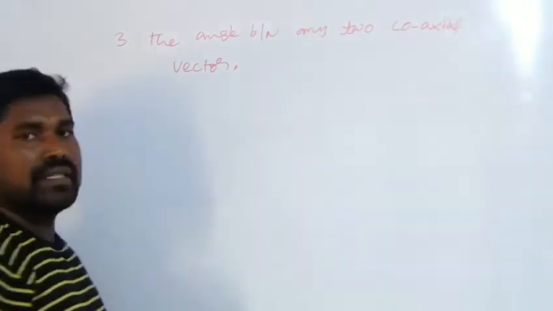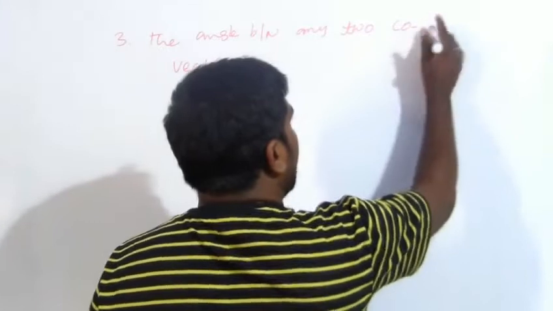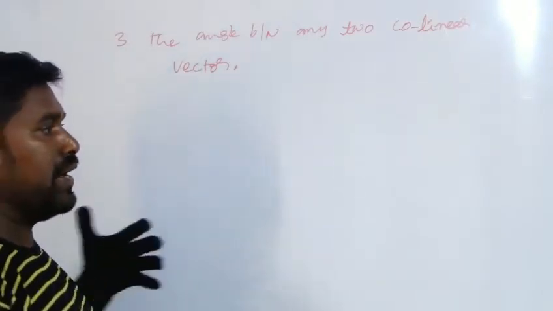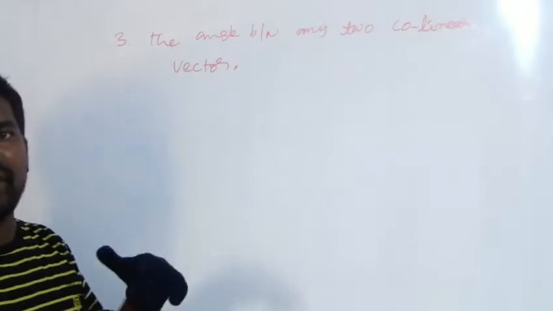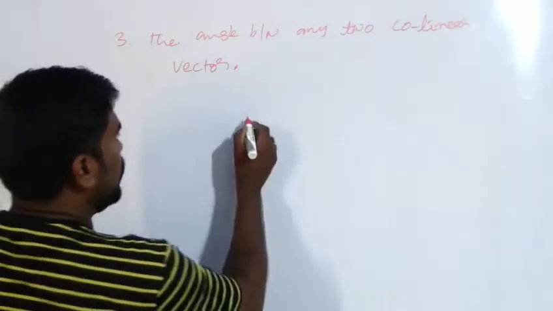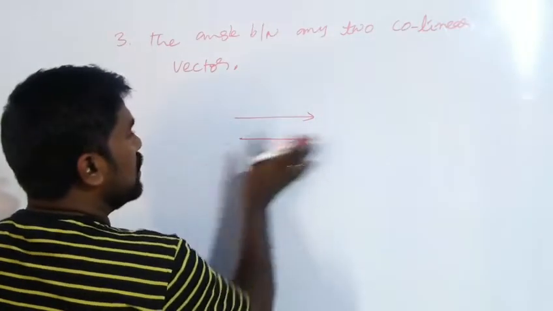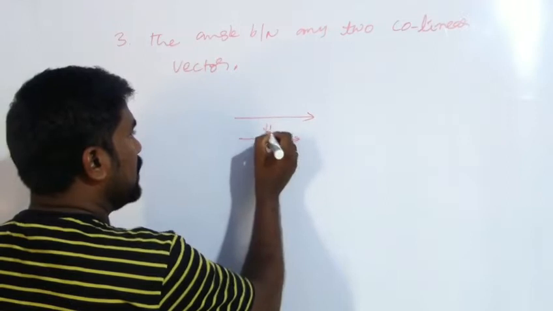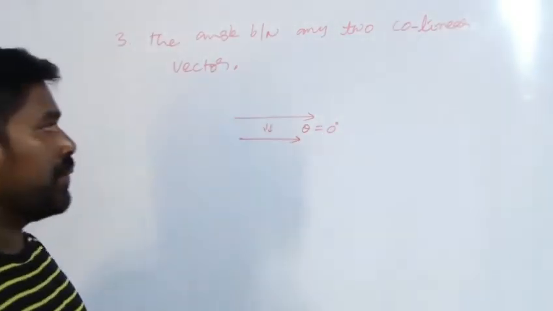If two vectors are collinear, that means they maintain the same line, which can also have different directions. If these two vectors have the same direction, they are parallel vectors. Hence the angle between these two is 0 degree.